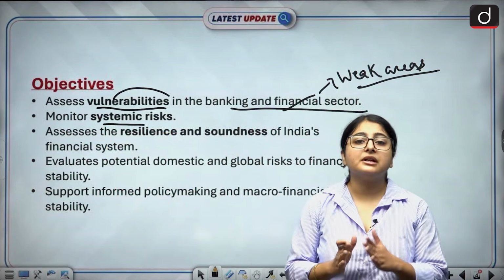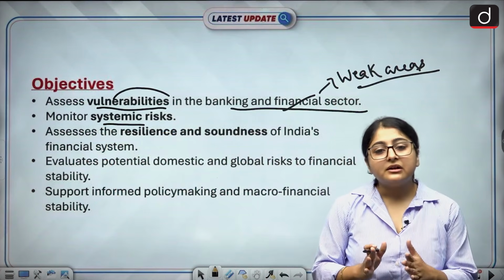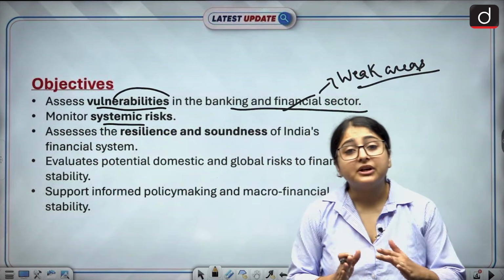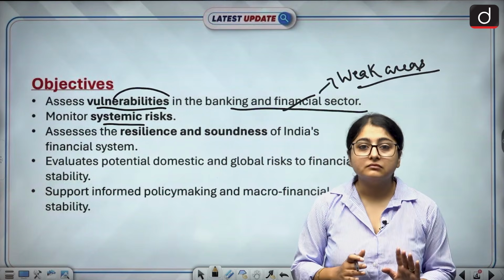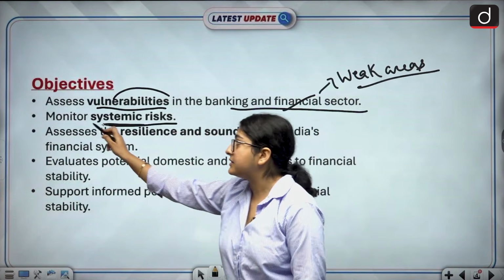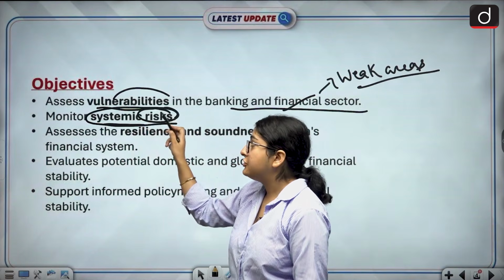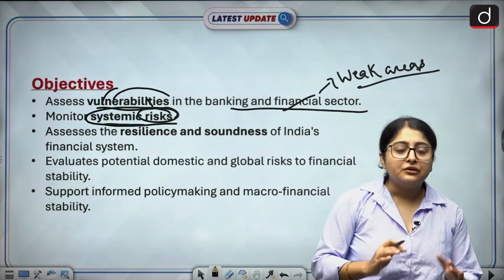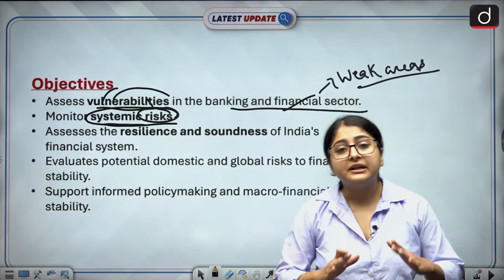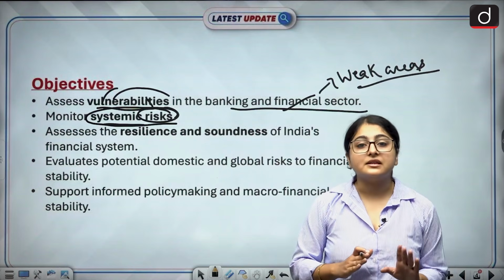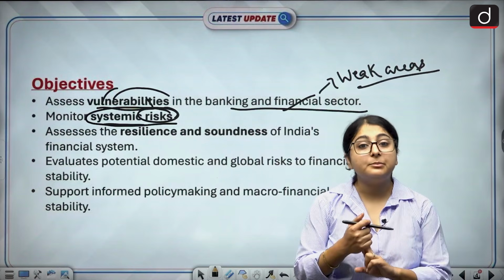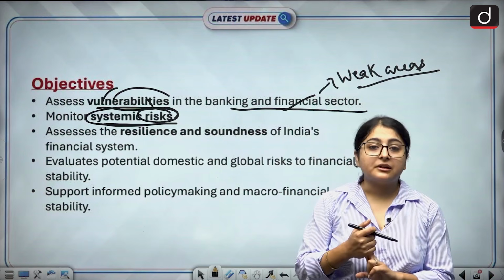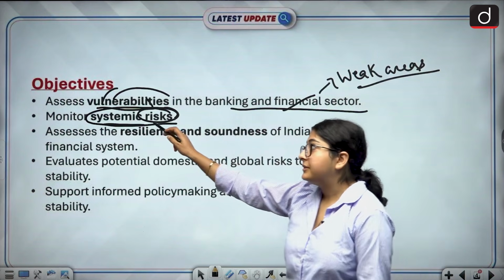Now what does systematic risk mean? Systematic risk means any risk which can affect the entire system. Okay, that's why it's a systematic risk. This risk has the potential to affect the entire system. For example, if any large bank fails, it can impact the other small banks as well. It can erode people's trust. So it is a systematic risk. RBI will monitor the systematic risk.